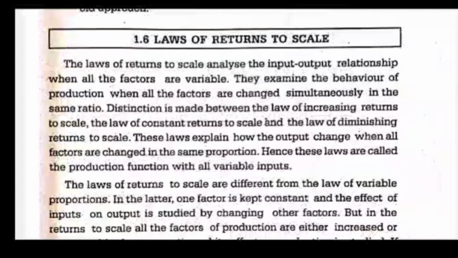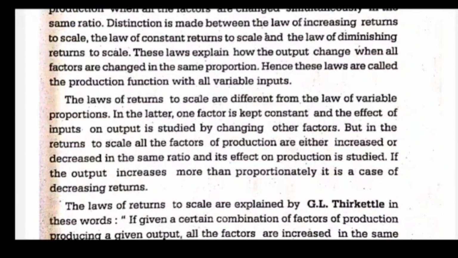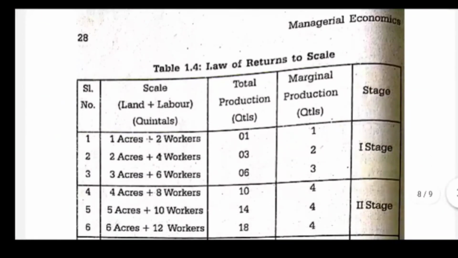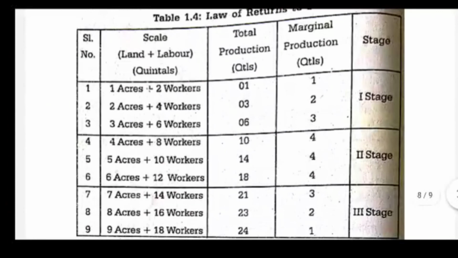Hence, these laws are called a production function with all variable inputs. Now, in the law of variable proportion, only one factor was variable. Here, all factors can be variable. So, that is the difference between the law of variable proportion and the law of returns to scale. In the former, one factor is kept constant and the effect of inputs on output is studied by changing other factors. But in returns to scale, all factors of production are either increased or decreased. All are kept changing.